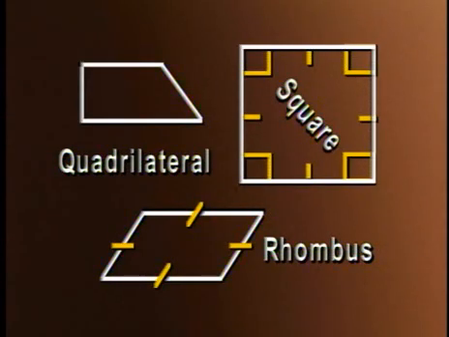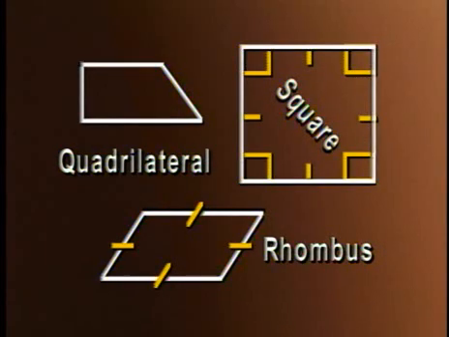The first is a quadrilateral, which is just a general four-sided polygon. We remember what a polygon is: line segments with sides that meet at the endpoints to form angles, and it's closed. This would be a polygon with four sides. If those four sides are all equal, and the four angles are all the same, meaning they're right angles, we have what's called a square. And notice we've marked up the angles and the sides, with little tick marks, to show that all four sides are the same, and the angles are all the same. In fact, they're right angles.